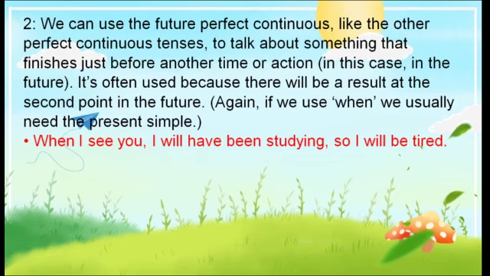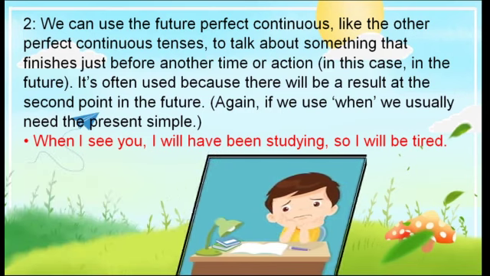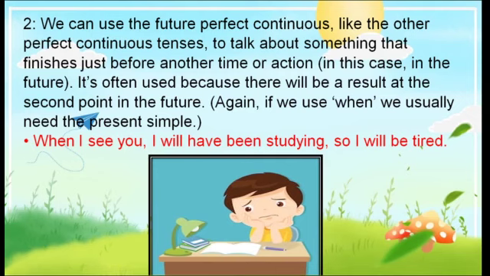We can use the future perfect continuous, like the other perfect continuous tenses, to talk about something that finishes just before another time or action in the future. Like: When I see you, I will have been studying, so I will be tired. Dear friends, this one action happens in future time. When I see you, I will have been studying. This is future perfect continuous tense.